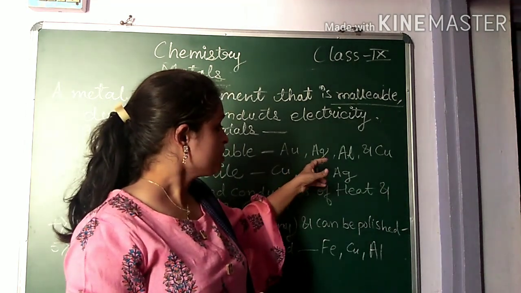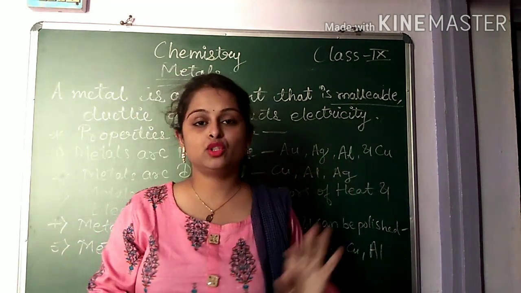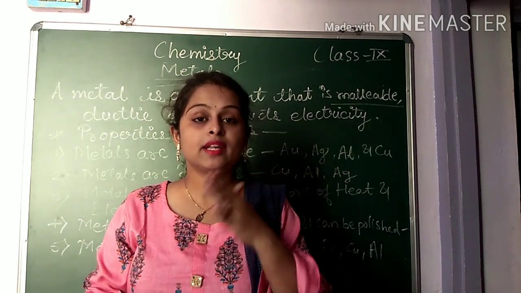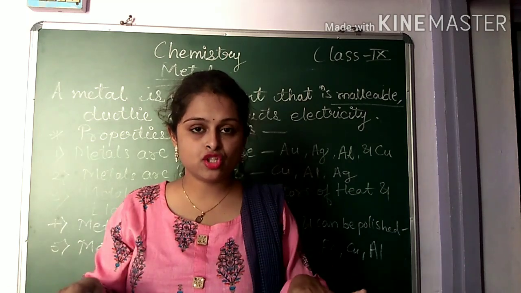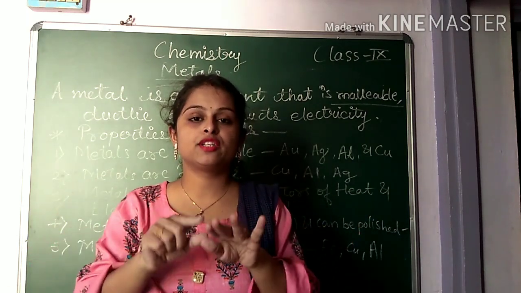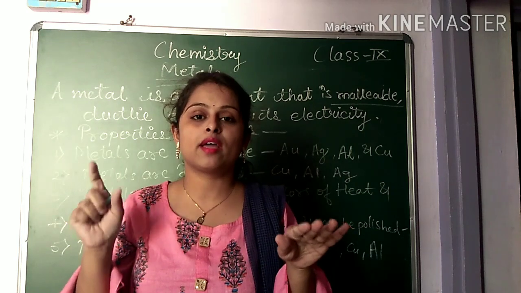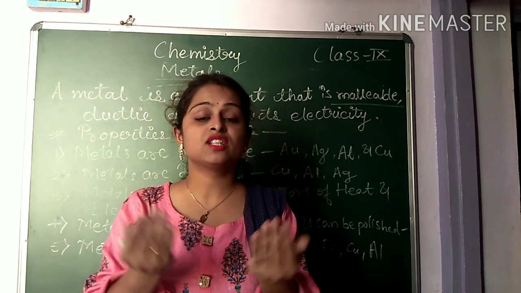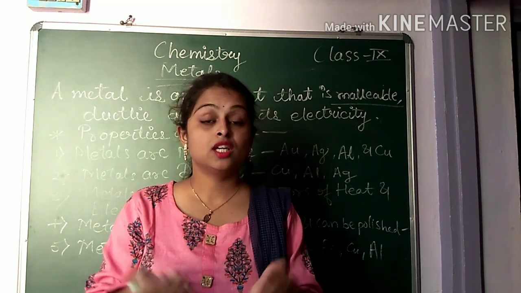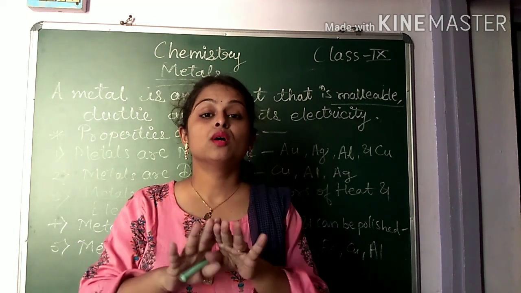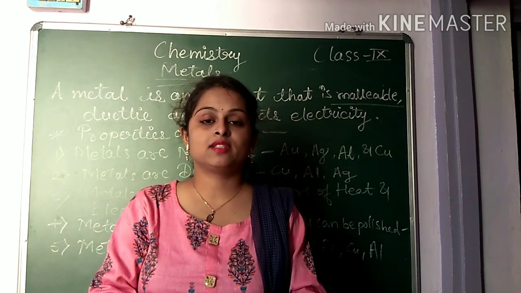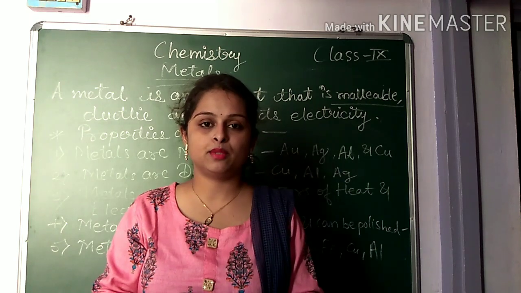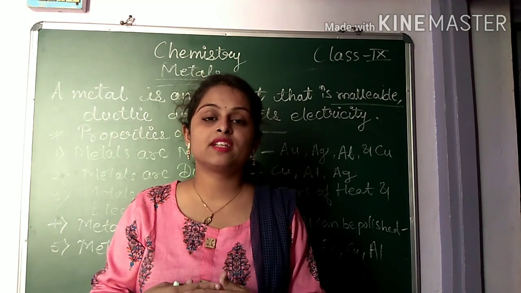Then if you go to aluminum and copper, you know that we use aluminum and copper utensils. So aluminum and copper are turned into thin sheets, and that sheet which is prepared is called foil, F-O-I-L, foil. You know that aluminum foil we use for wrapping chapatis and all. Understood? This foil is used for packing medicines, biscuits and other snacks. Copper is used for making utensils.